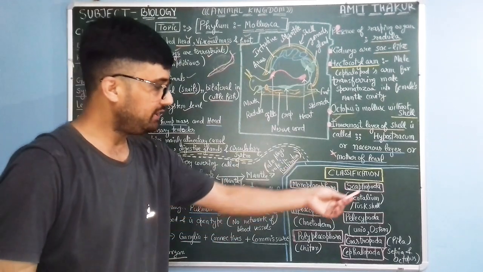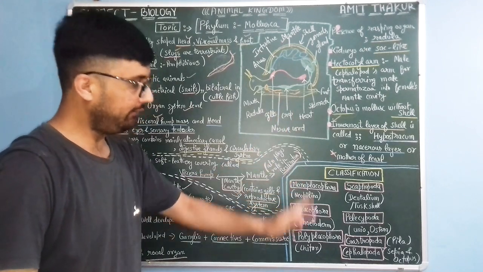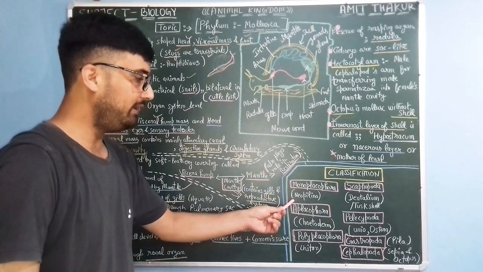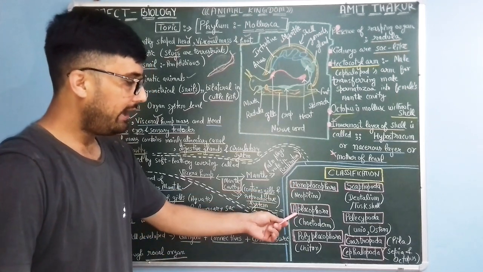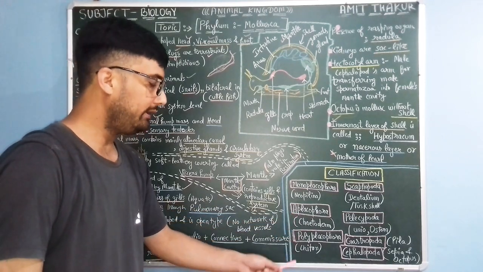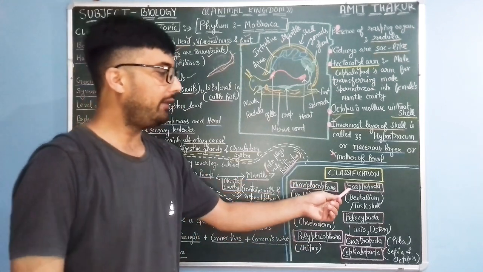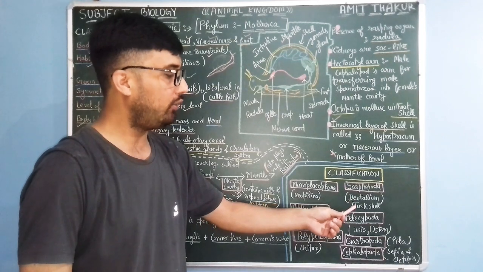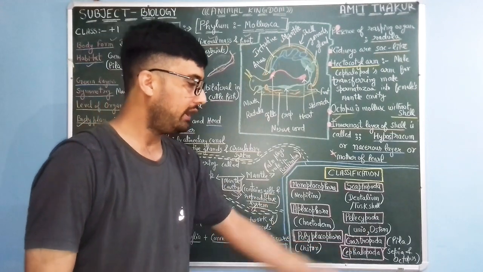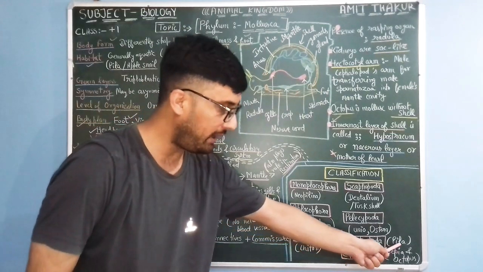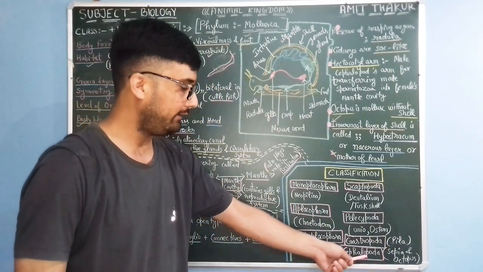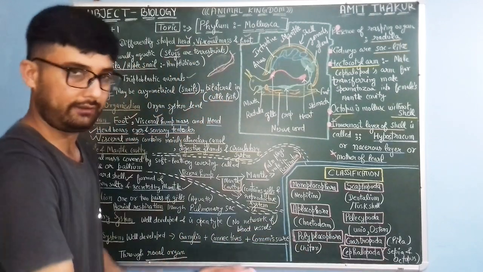Then classification. There are different classes of phylum Mollusca. There is Monoplacophora, example is Neopilina. Aplacophora, example is Chaetoderma. Polyplacophora, example is Chiton. Scaphopoda, example is Dentalium or tusk shell. Pelecypoda, example is Unio and Ostrea. Gastropoda, example is Pila, which is a freshwater mollusk. And Cephalopoda, example is Sepia and octopus, etc.